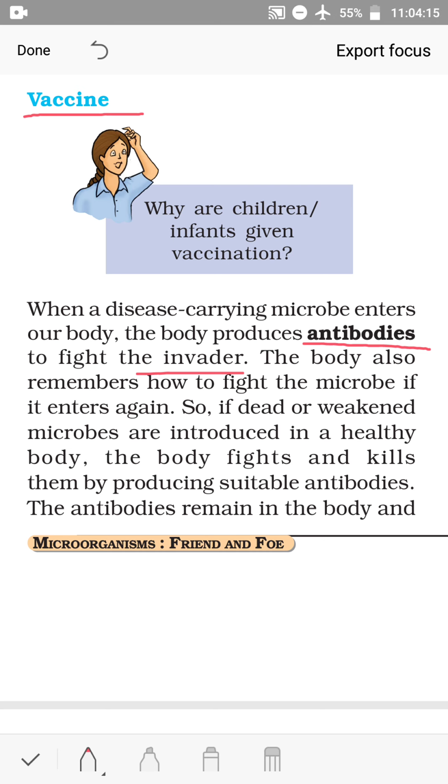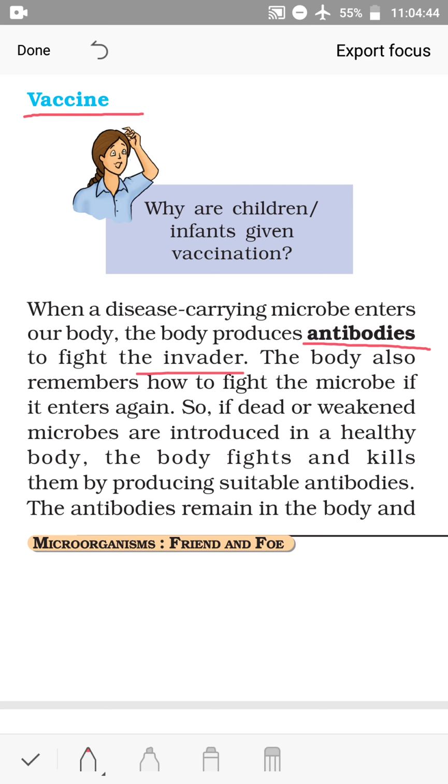But all the time we are not falling sick, because when they enter our body, it produces antibodies. There is a fight between these microbes, which can also be called antigens or foreign proteins, and the antibodies produced by our body. If the antibodies win, we will not have the disease, and if the microbes win, we will have the disease. That is the simple way it works.